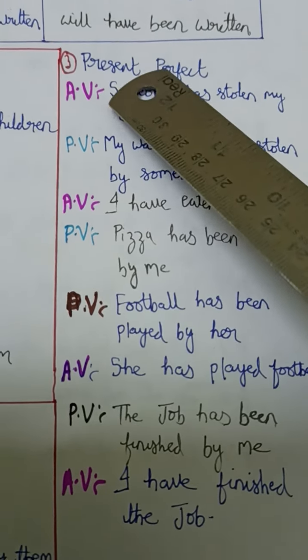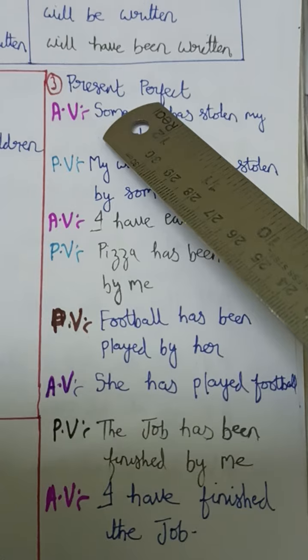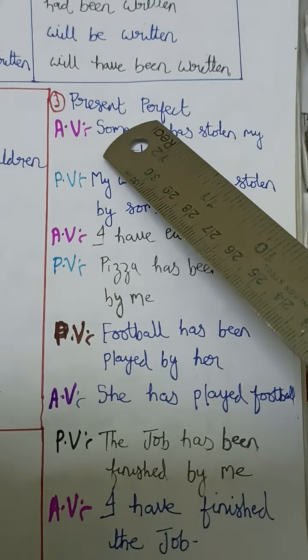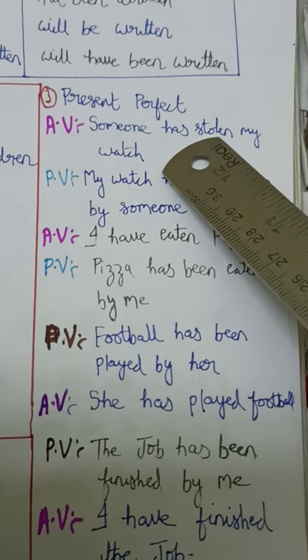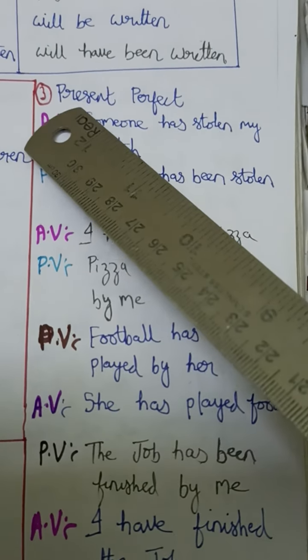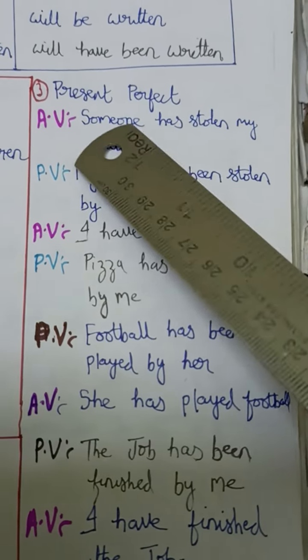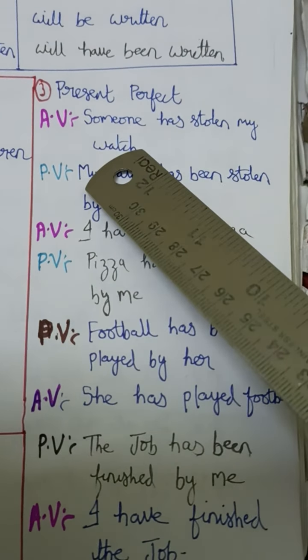Next is present perfect tense. So the word "perfect" indicates something has been completed. So something has completed means V3 will be there here, along with "has" or "have", because present is given here. Present means "has", "have", and V3 will be given here. So, someone has stolen my watch.